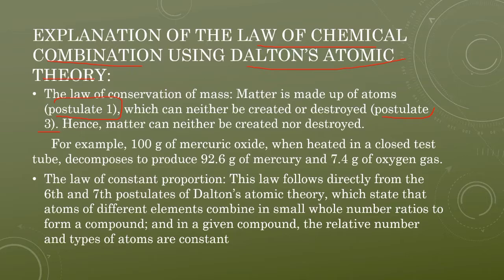The next is the law of constant proportion. Is this law directly related to postulates 6 and 7? Those state that atoms of different elements combine in whole number ratios to form a compound, and in a given compound the relative numbers and types of atoms are constant. So this law of constant proportion is quite similar to postulates number 6 and 7. So you have to compare with this.